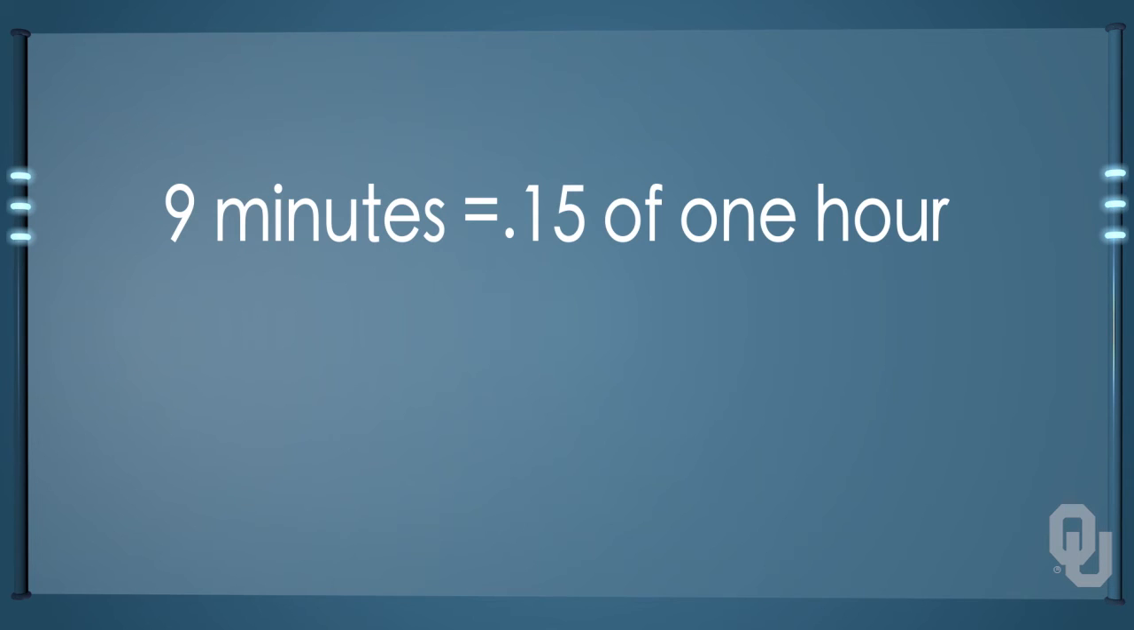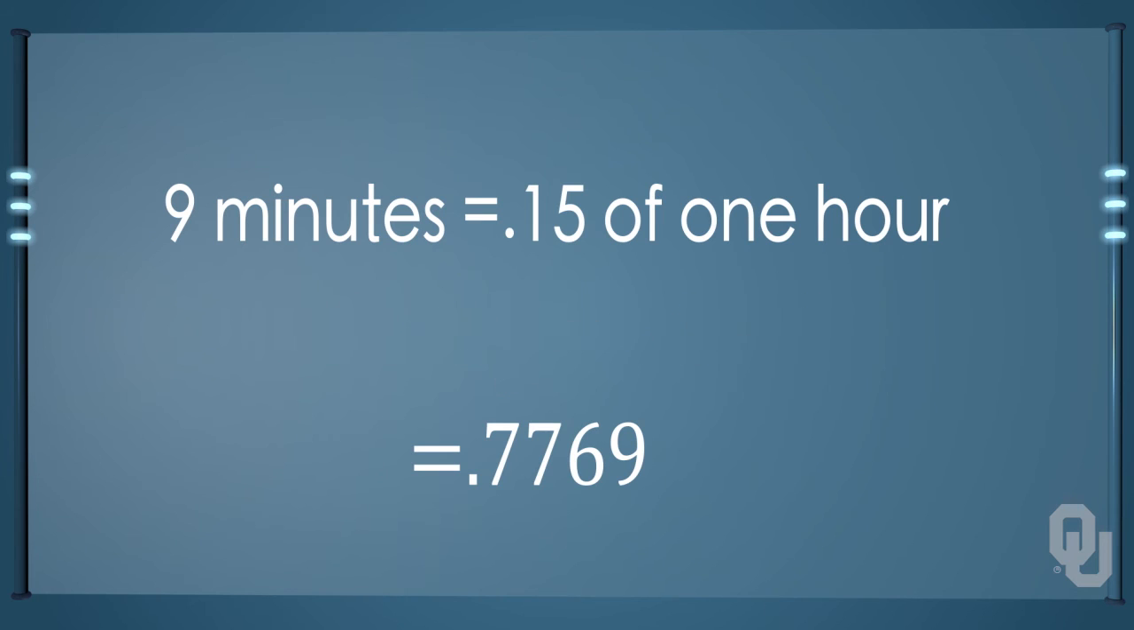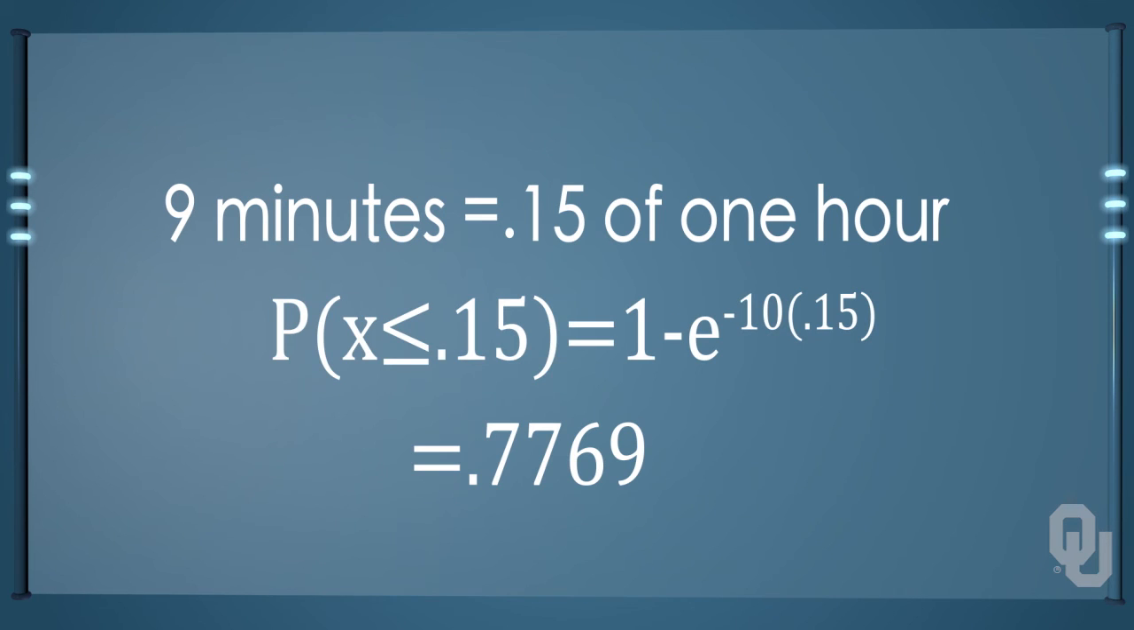Next, we note that we are asking for a range of values. This is always the case for a continuous random variable. We write the probability question as the probability of x equal to or less than x naught equals 1 minus e raised to the minus 10x power. The probability that a customer will spend 9 minutes or less checking out is 0.7769. We find this by looking at the formula probability x equal to or less than 0.15 equals 1 minus e raised to the minus 10 times 0.15.